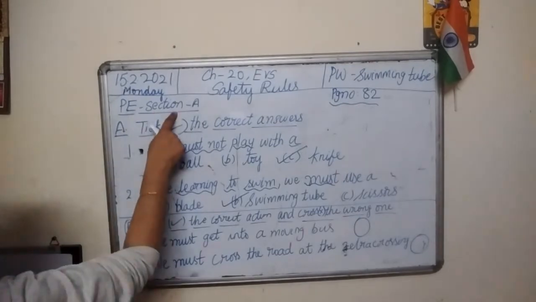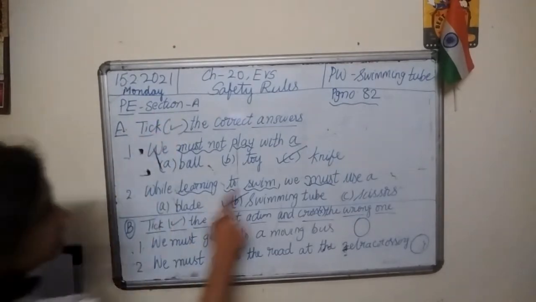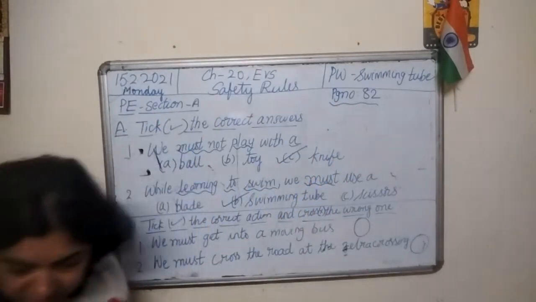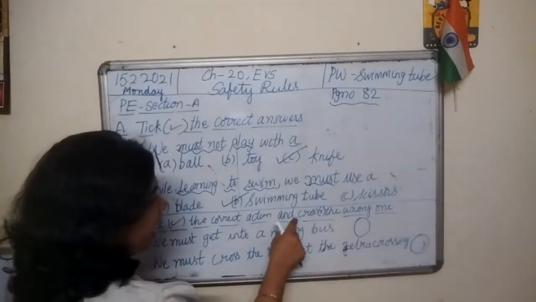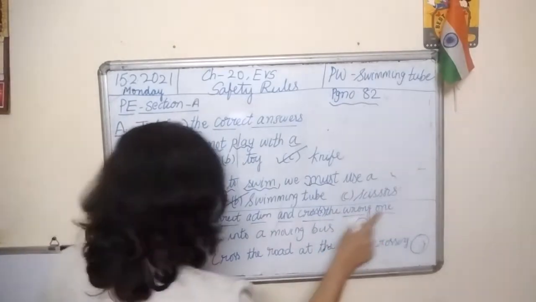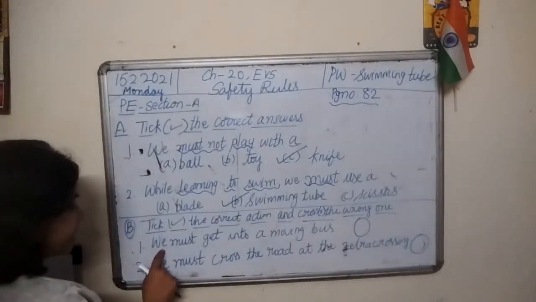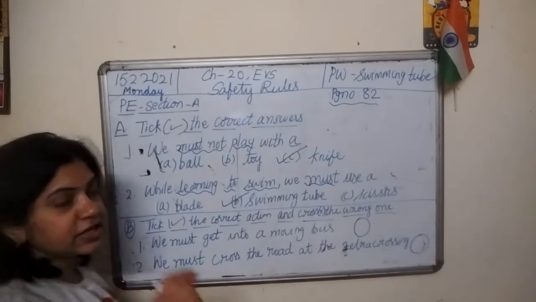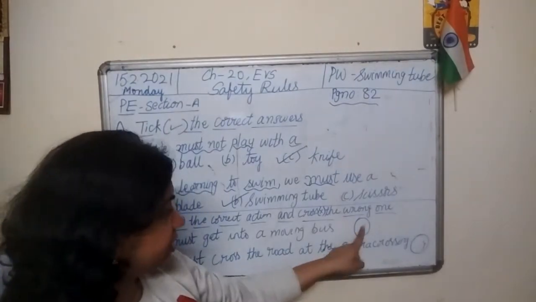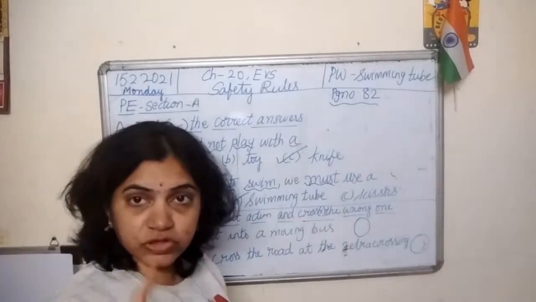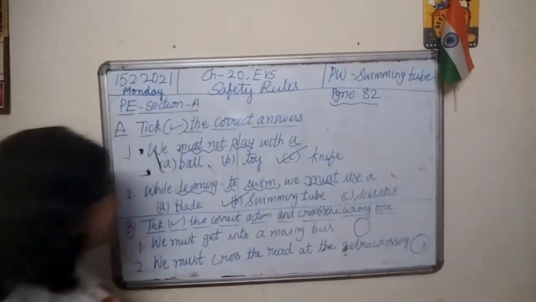Come to practice exercise section A, part B. Page number is the same, page number 82. Take the correct action and cross the wrong action. Read the sentence. If it is a correct action, then put a tick mark in the circle. If the action is wrong, then put a cross mark in the circle.